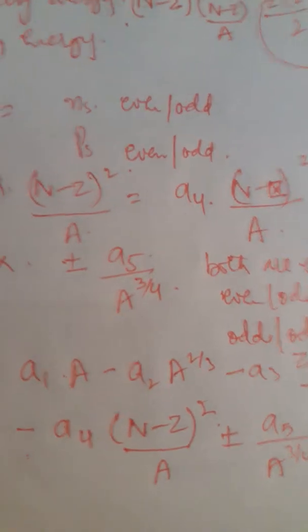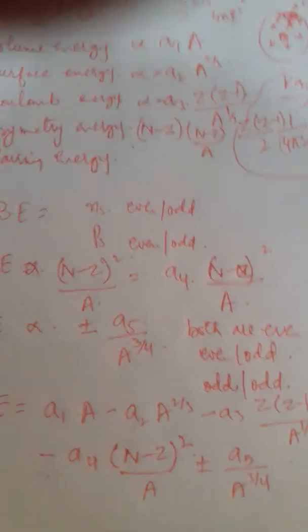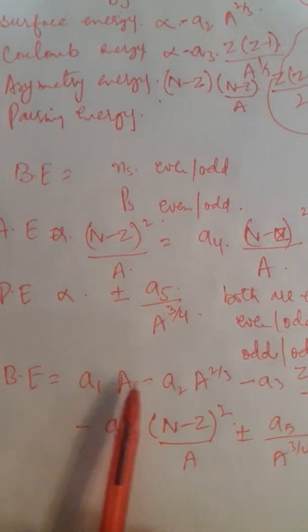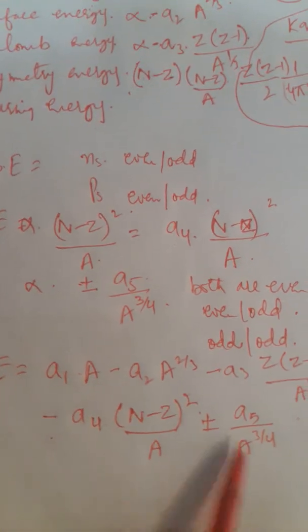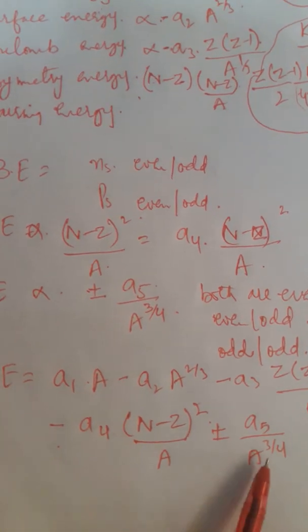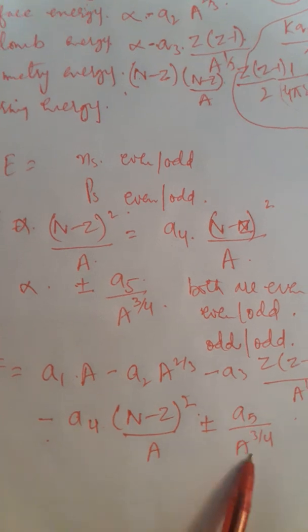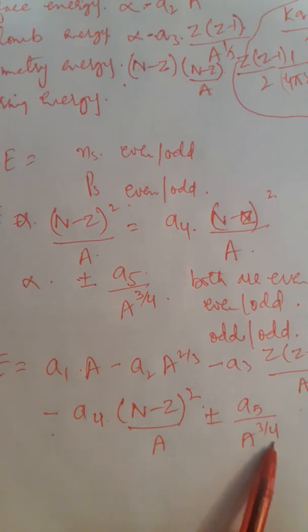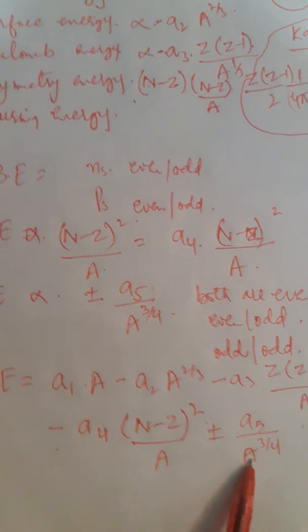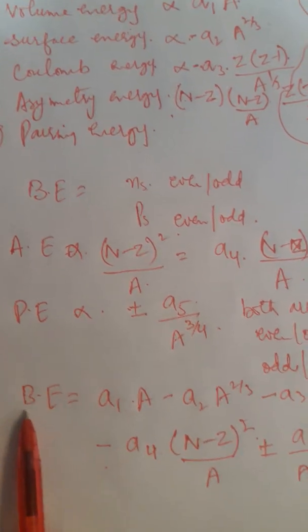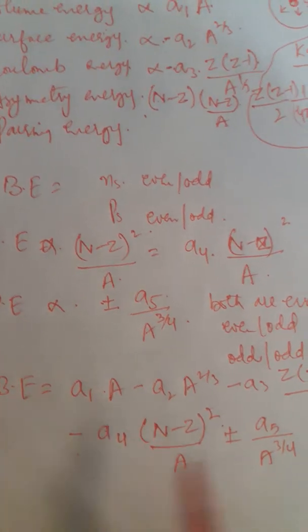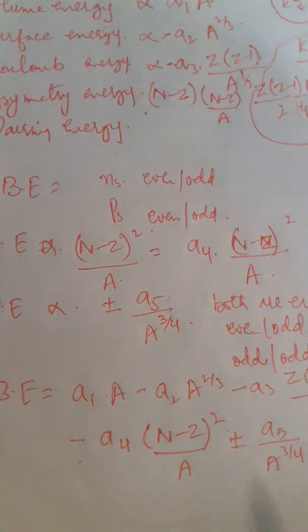So according to this model, the only thing that contributes sufficiently to the binding energy is this volume energy term. The volume energy term is always positive. And this term can be positive only if both the number of neutrons and protons are even. If they are odd, it will be negative. If one of them is odd and another is even, this term will be 0. So this is an expression, a formula which finds the binding energy. It's a kind of approximation, right? Based on certain logic, we have logically arrived at this formula. So this is called the semi-empirical mass formula.